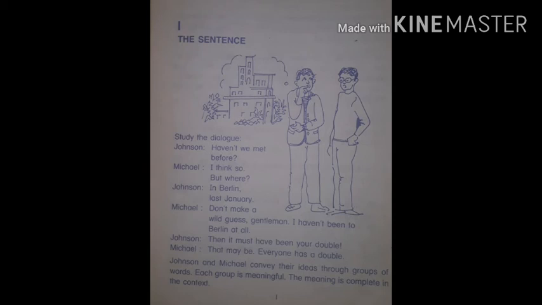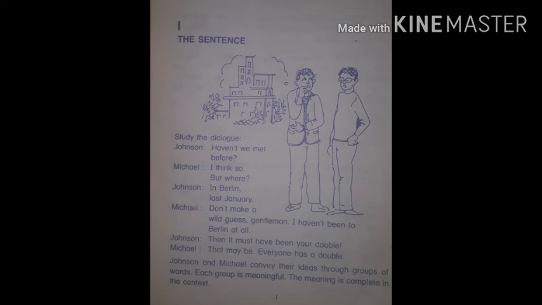First, Johnson says, haven't we met before? Michael replies, I think so, but where? This is a question mark here again. Johnson: in Berlin last January, full stop. This is a statement. Michael: don't make a wild guess, gentleman, full stop.